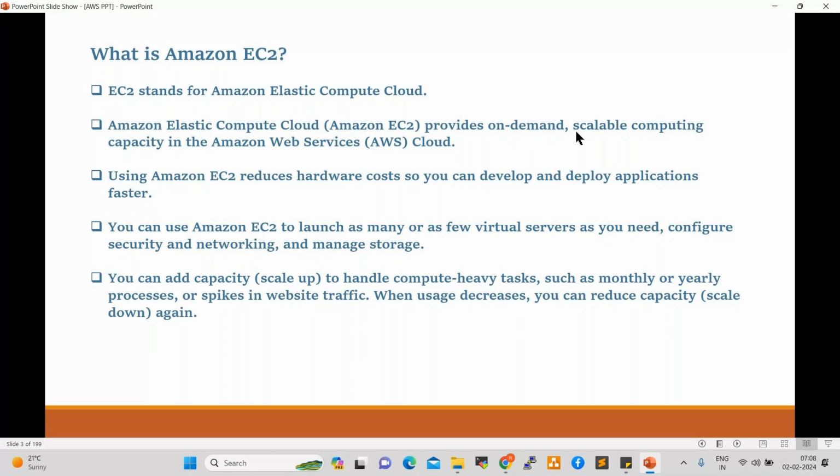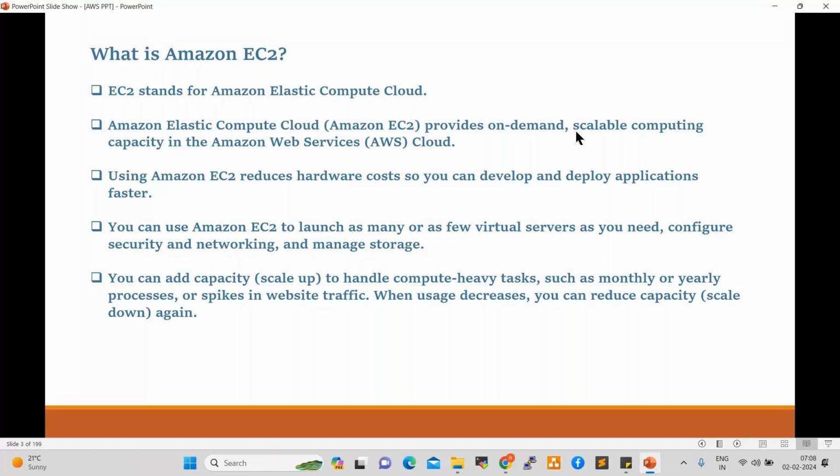Using Amazon EC2 reduces hardware costs. We discussed already that when we use cloud infrastructure, cost will be saved and time also will be saved. When we compare with physical servers and physical environments, the cloud environment costs one third.